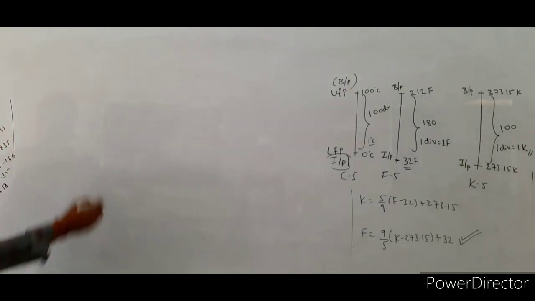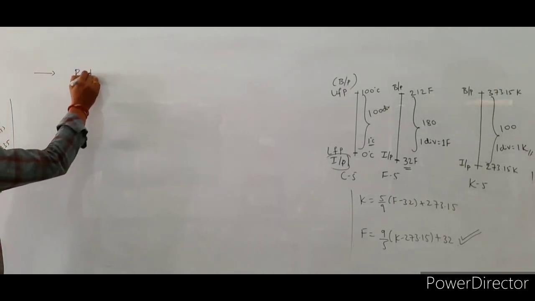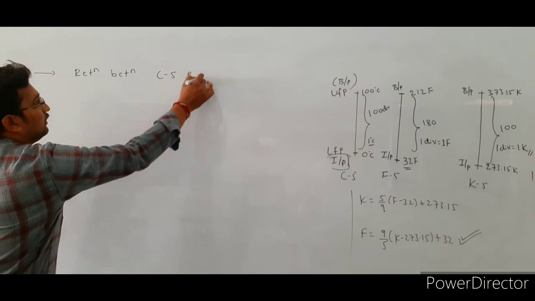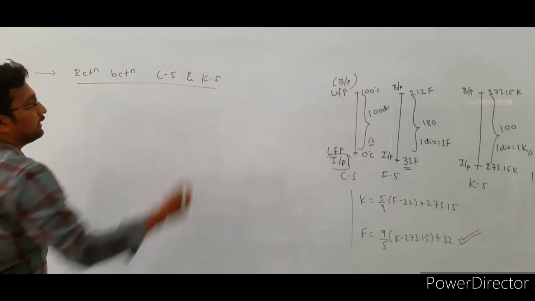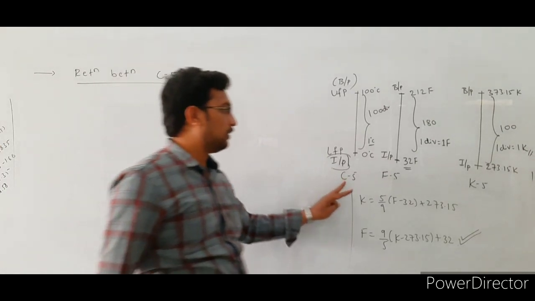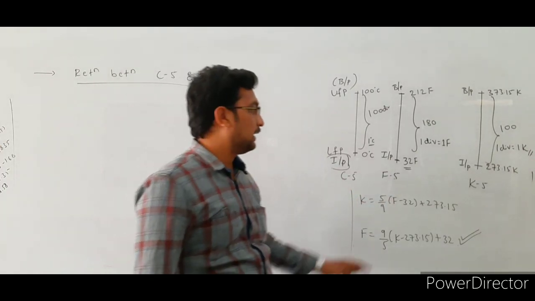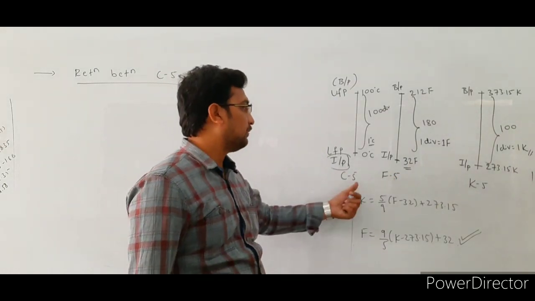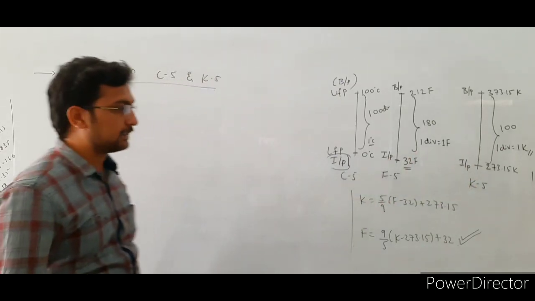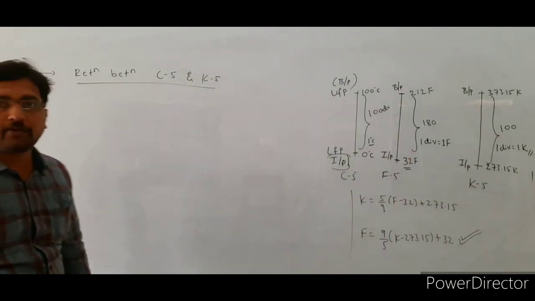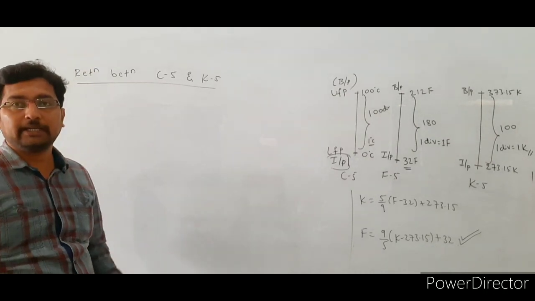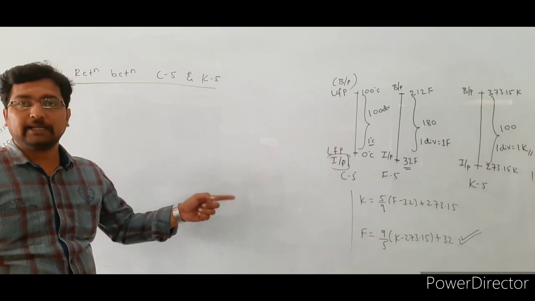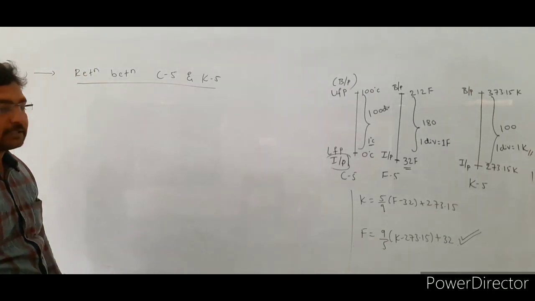The last one is the relation between the Celsius scale and the Kelvin scale. The first one, the relation between Celsius and Fahrenheit scale, is over, and the second one, the relation between the Fahrenheit scale and the Kelvin scale, is also over. So with the help of the general formula, what is the general formula? (Scale minus lower fixed point) divided by (upper fixed point minus lower fixed point) is equal to (scale minus lower fixed point) divided by (upper fixed point minus lower fixed point).